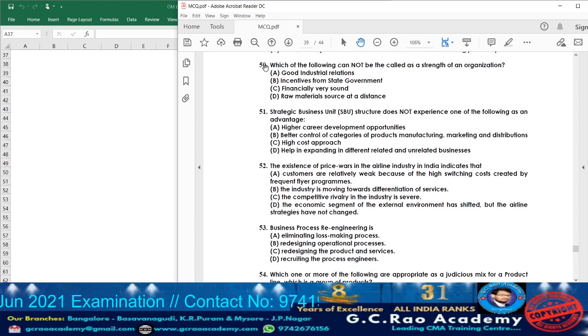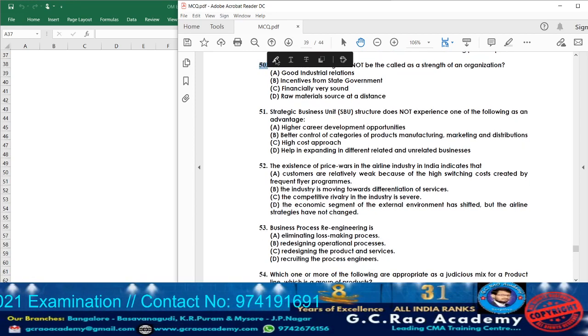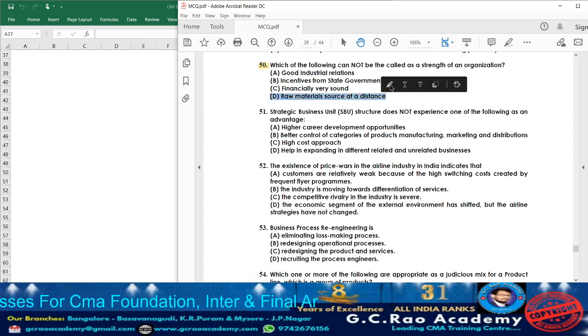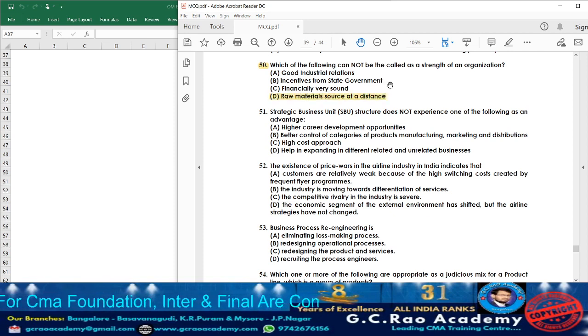Now moving on to question 50. What are they telling? Which of the following cannot be called a strength of the organization? They are asking us to find which is not a strength. Good industrial relationship is a strength. Incentive from state government, when they receive the incentive from the state government, is also considered a strength of the organization. Financially very sound, it is also a strength. Raw material source at a distance, it is not a strength. Option D is not a strength.